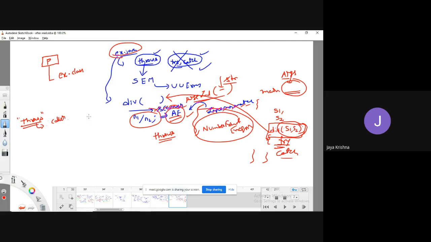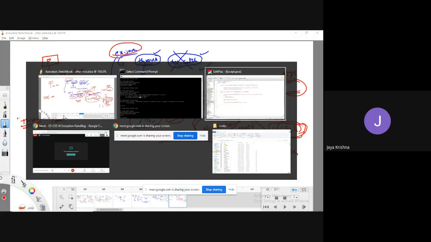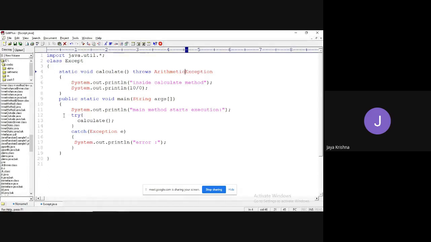Okay, fine. Now let me execute the same example with the help of the editor. Let me have this code.